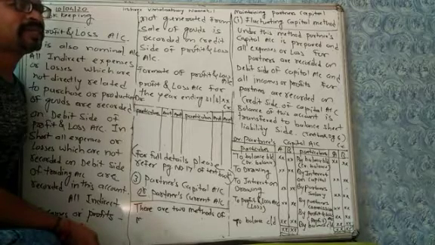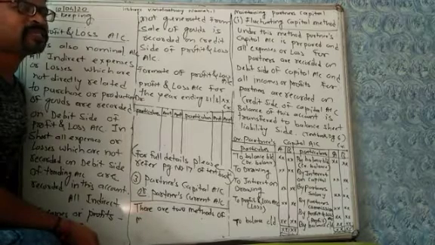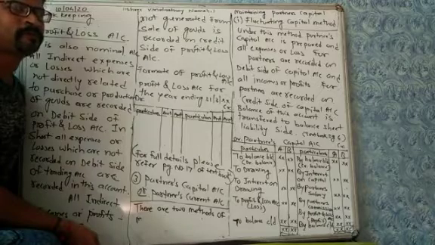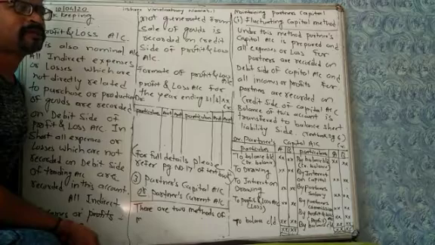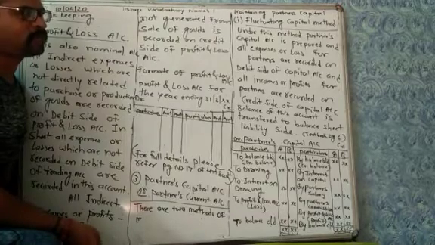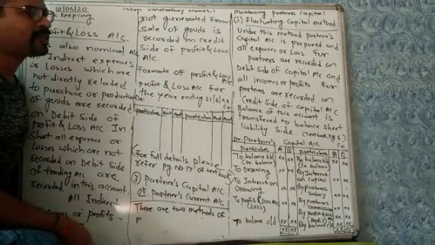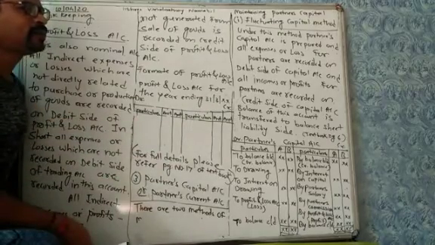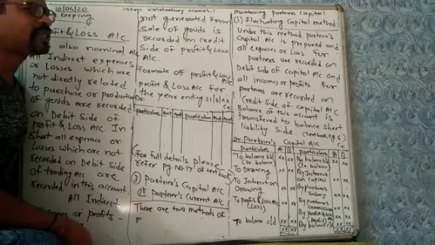For example, interest on drawing is collected from partners, so it is an expense for partners, so it is recorded on the debit side of partners capital account. Or drawing is an expense for partners, therefore it is recorded on the debit side of partners capital account. All income or profit for partners is recorded on the credit side of capital account.